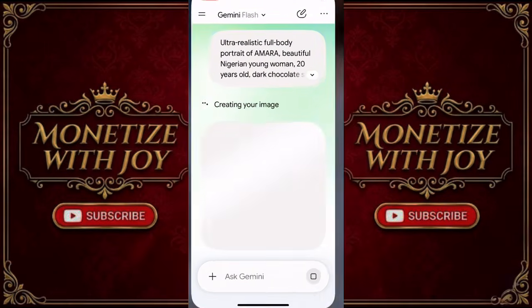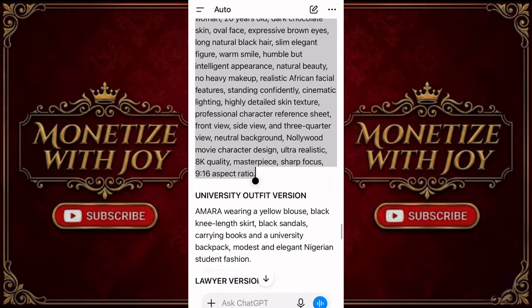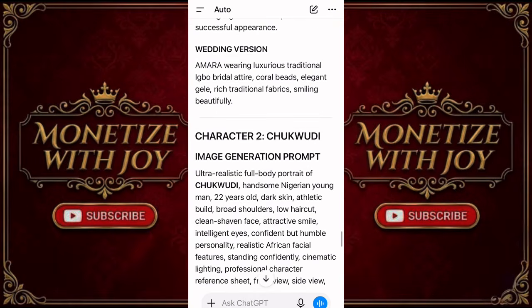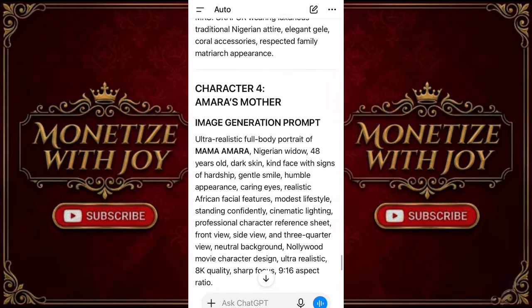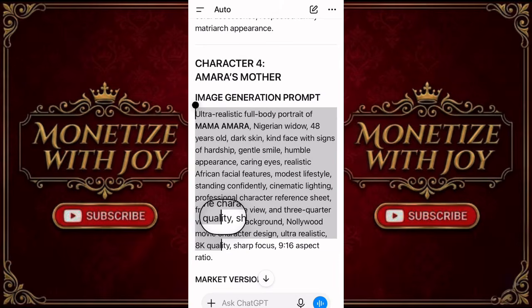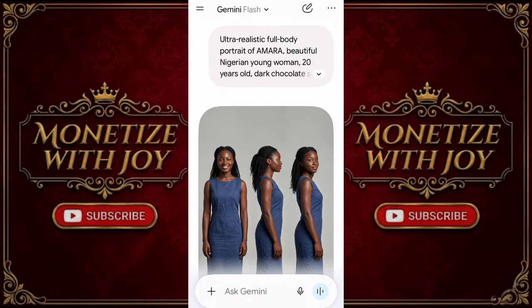I will go back to ChatGPT to copy the image prompt for the mother. Okay, this one is for Chukudi and his mom. The fourth character is for Amara's mother. I'll just go on and copy it as well to the aspect ratio. Okay, so this is basically how you do it. You see that the AI prompt is very detailed so that you have good results.